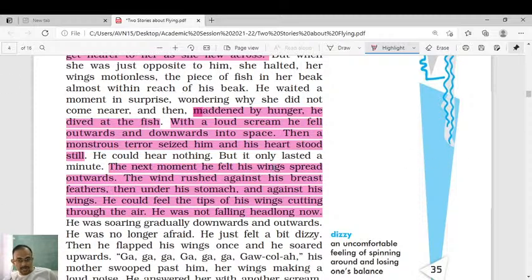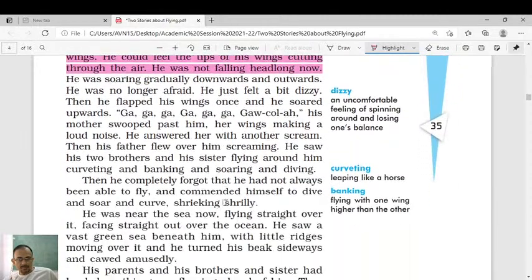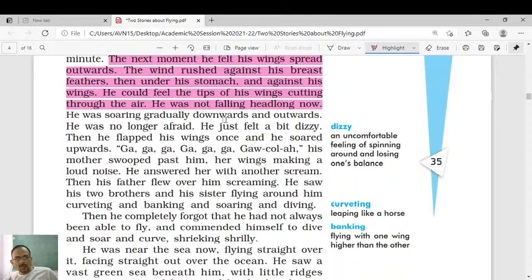It mentions: next moment he felt his wings spread outward, the wind rushed against his breast feathers. He could feel the tips of his wings cutting through the air. He was not falling headlong. He was soaring gradually downwards and outwards. He was no longer afraid. He just felt a bit dizzy. Then he flapped his wings once and he soared upward.